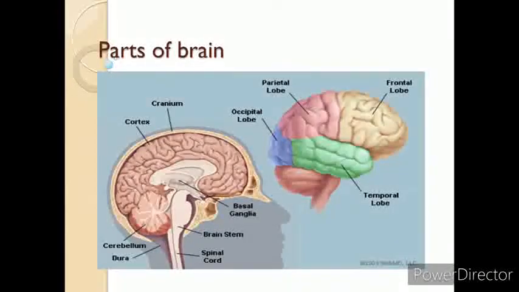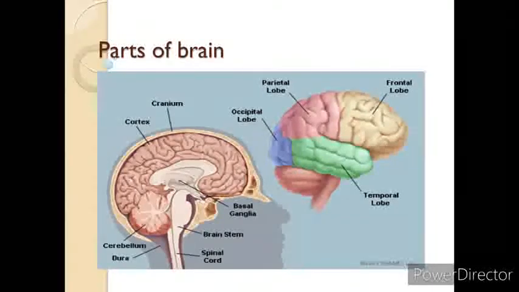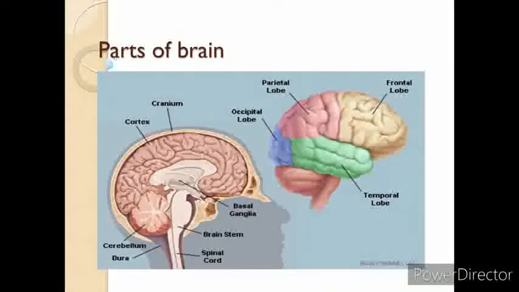Now come to this diagram. The brain is made up of many specialized areas that work together. The cortex is the outermost layer of brain cells, and its function is thinking. Voluntary movement begins in the cortex. The brain stem is between the spinal cord and the rest of the brain, so basic functions like breathing and sleep are controlled here.